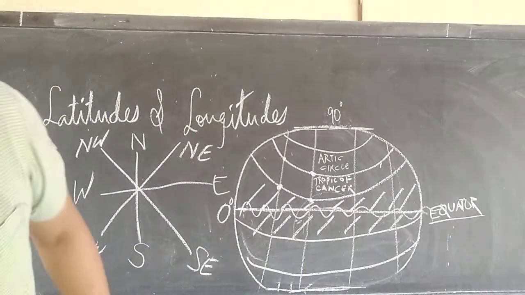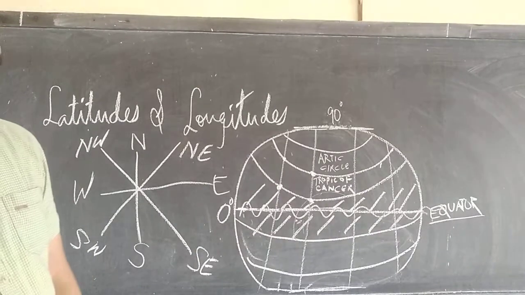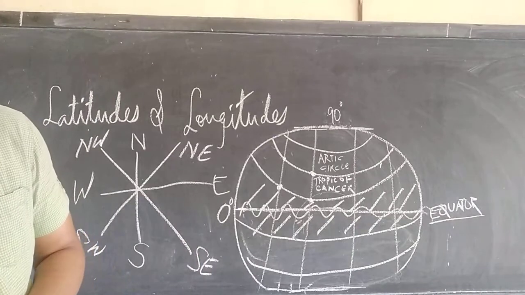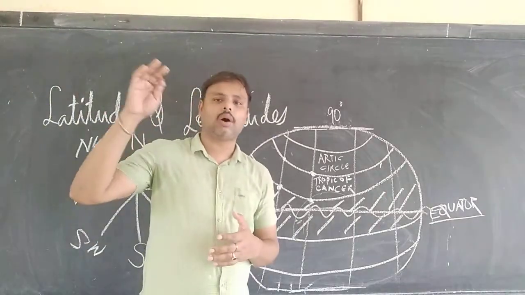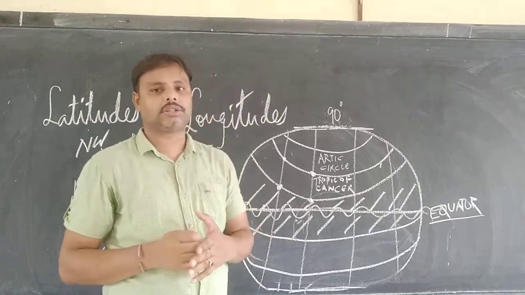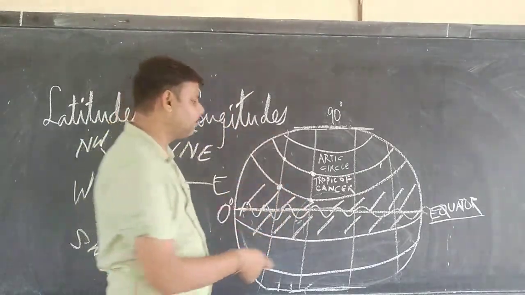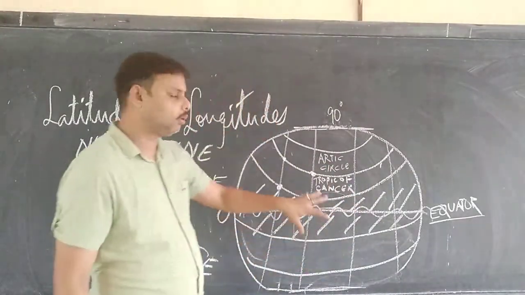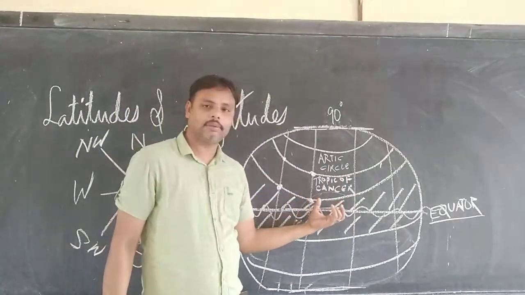For example, the geographical conditions of Delhi can be located on the globe. When you see 28 degrees north and 77 degrees east, when you do the calculation, you'll find somewhere in the middle of the world globe, at the world level, you find India in between.